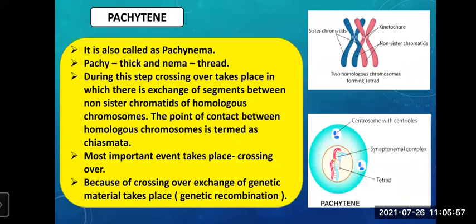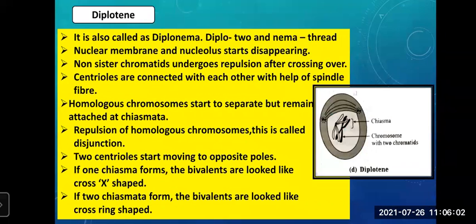So after leptotene, zygotene, and pachytene, next move on to the fourth stage, that is diplotene. Now see again the meaning. Diplotene is also called diplonema. Diplo means two and nema means thread. Now what happens in this? See, the nuclear membrane and nucleolus start disappearing. In the cell, you know, there is a nuclear membrane, isn't it? That and the nucleolus, they start disappearing. The non-sister chromatids undergo repulsion after crossing over.